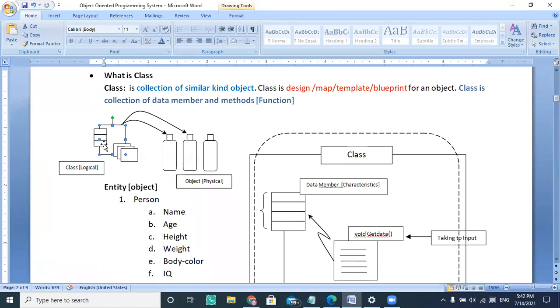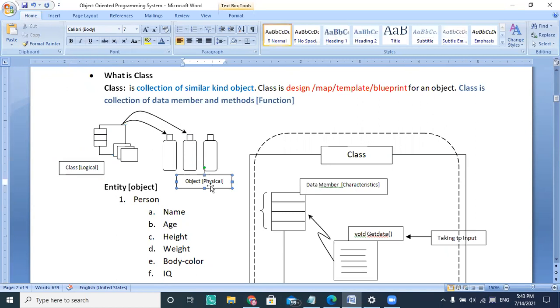I will define everything, and whatever specification is given, I will create objects of the bottle accordingly. Though all are the same, same height, same width, and same pouring capacity, because it is based on the design. So someone is creating that design here. So the class is logical and the object is physical, which I already explained here.